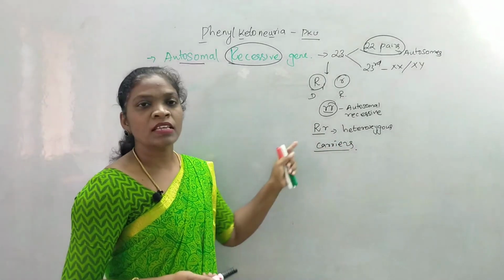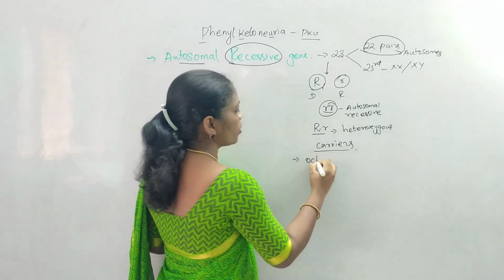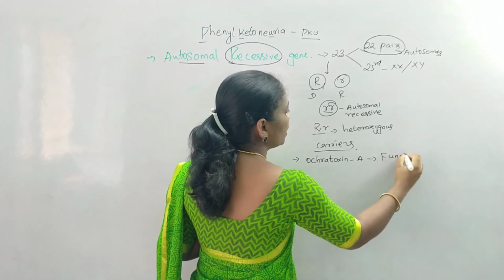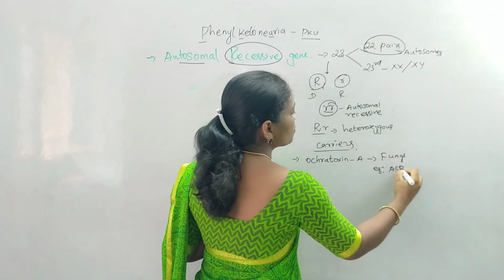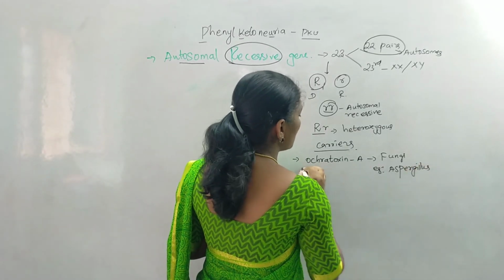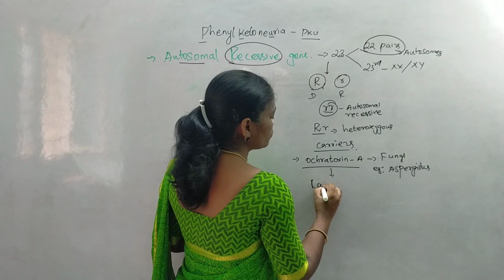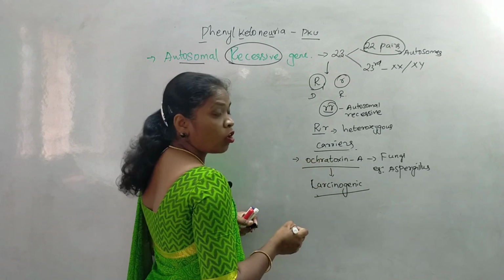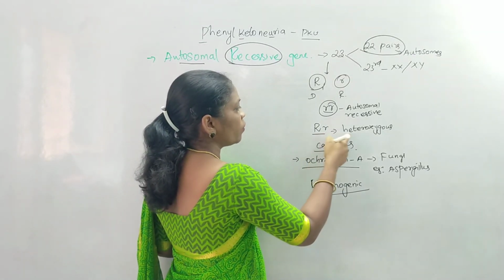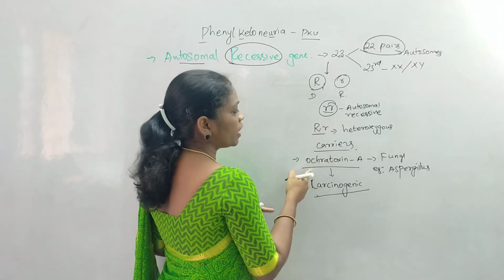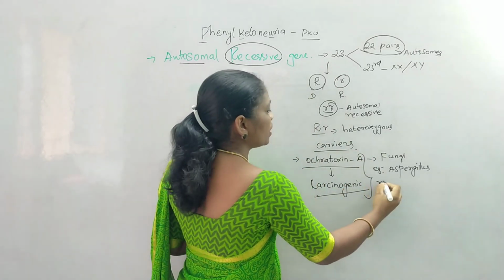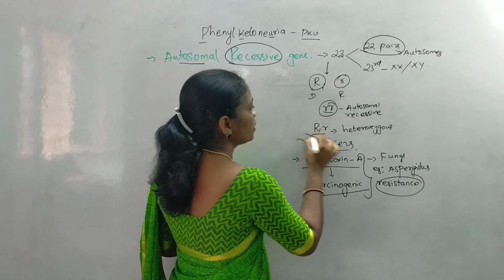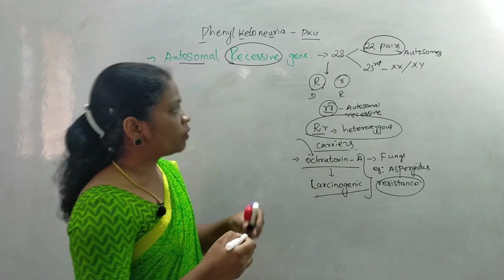These carriers have an advantage: resistance to ochratoxin A, which is released by most fungi, for example Aspergillus. Ochratoxin A is a possible carcinogenic agent in human beings, and they will cause cancer when exposed to it. But individuals who are heterozygous for this disease condition develop resistance against this particular toxin. So they confer an advantage against ochratoxin if they are heterozygous in nature. Now we'll move on to the next one.